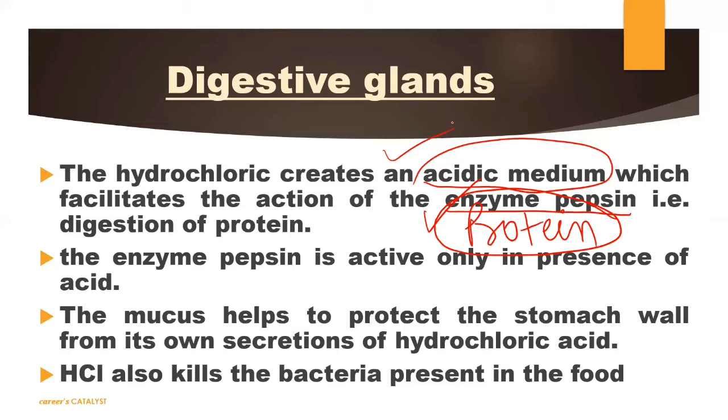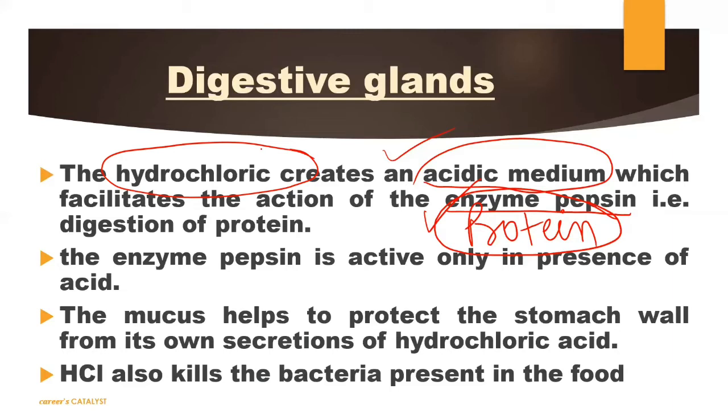The second function performed by HCl is, since it is acidic in nature, it also helps to kill bacteria or microbes present in our stomach. Sometimes whenever we intake food, along with the food, we engulf microbes also. Those microbes get killed inside your stomach by this hydrochloric acid. So it performs a dual function. First, it makes the medium acidic, because of which the enzyme pepsin can work. Second, it helps to kill microorganisms or bacteria in your food.